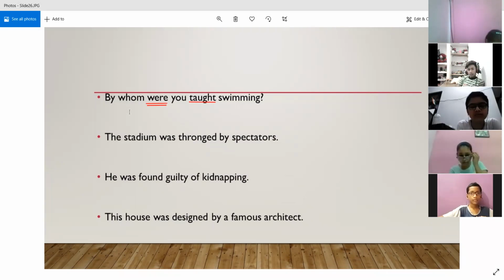So now we have to write a question with simple past tense, right? And "whom" is present, which is giving the idea that the subject will be "who". So we are going to use "who" as the subject. Who taught you swimming?